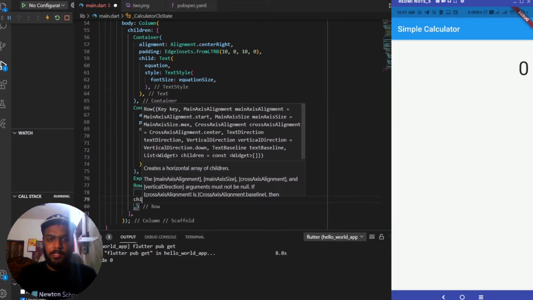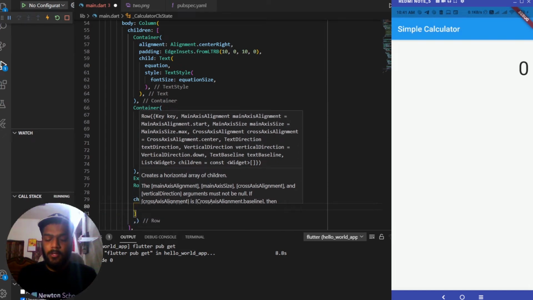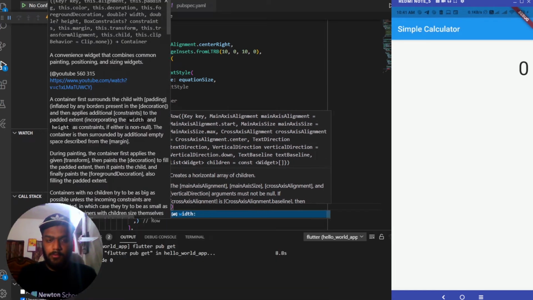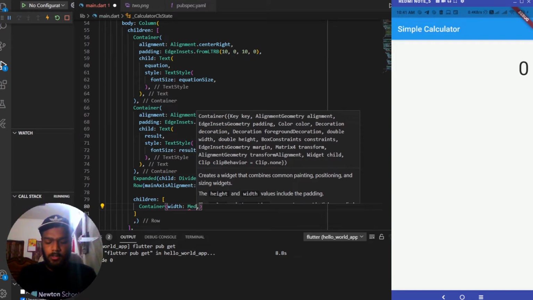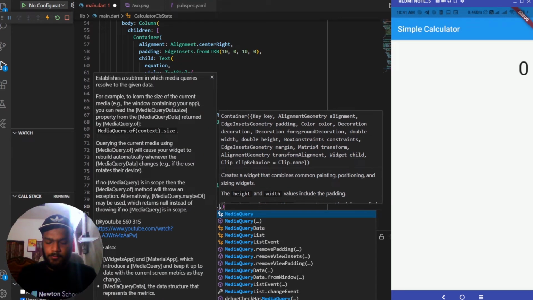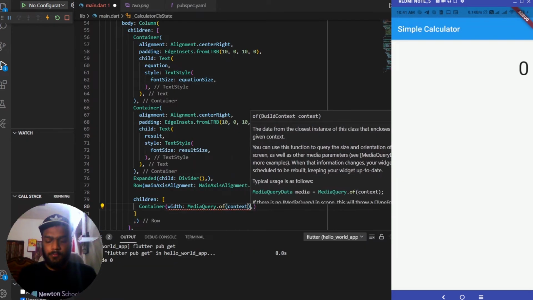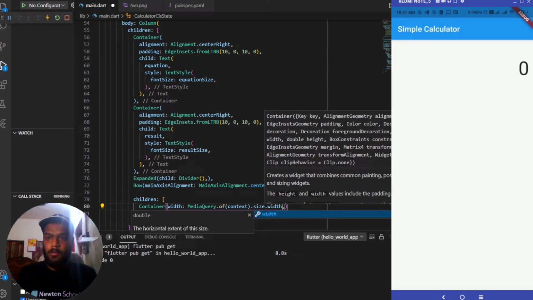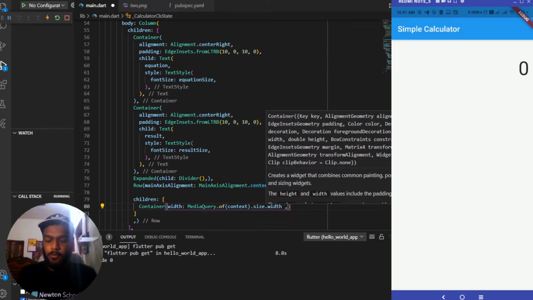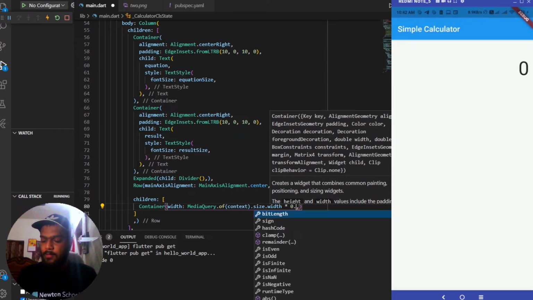After this adding children inside it, the first one being a container with the width of MediaQuery.of(context).size.width. And after this we'll be using the 3 by 4th size of this width, so multiplying it with 0.75.